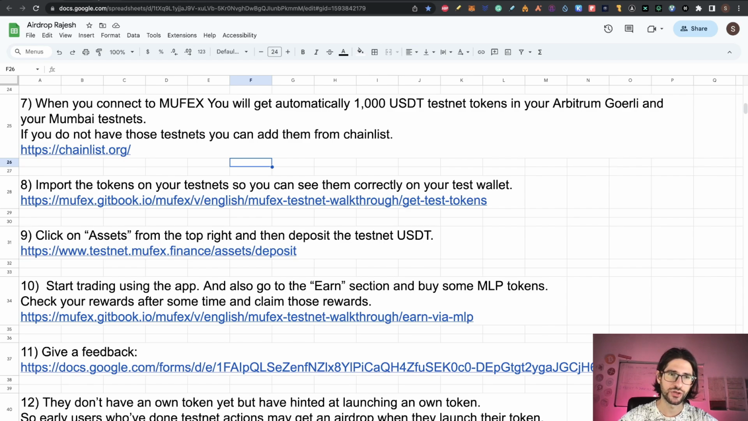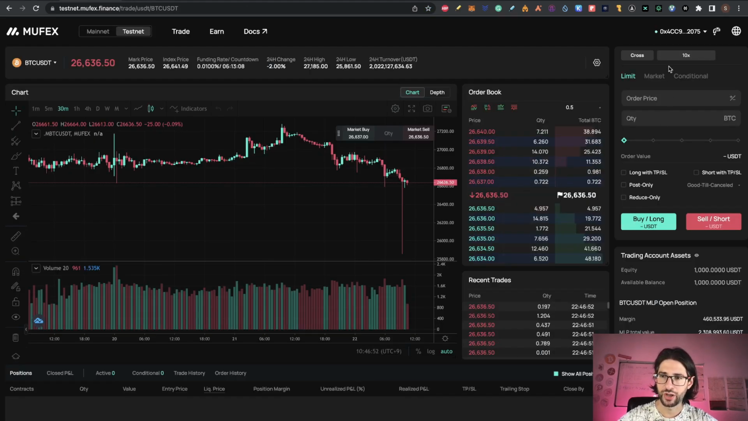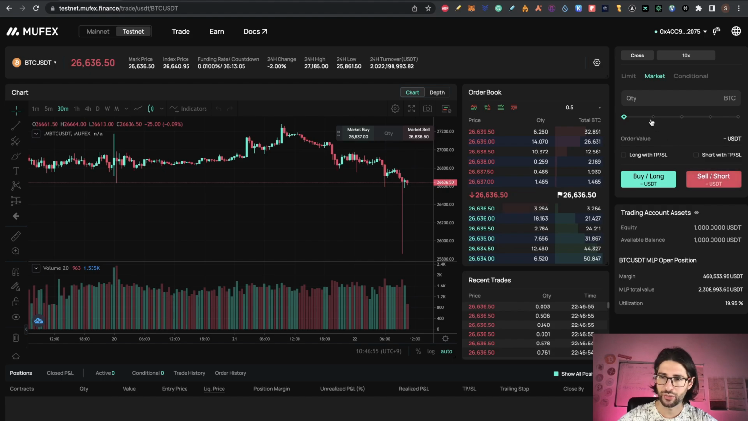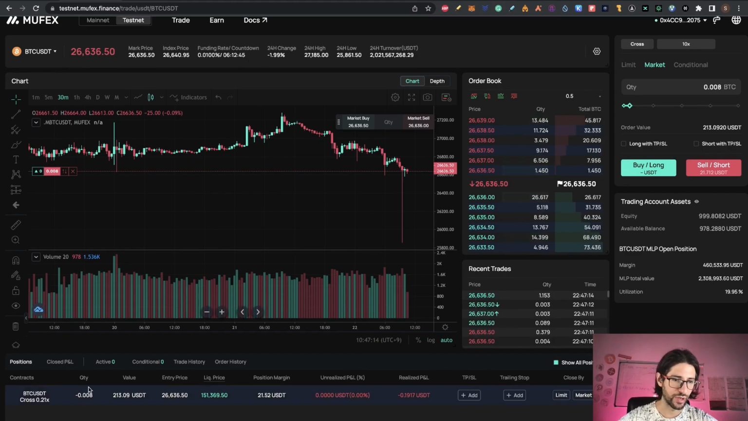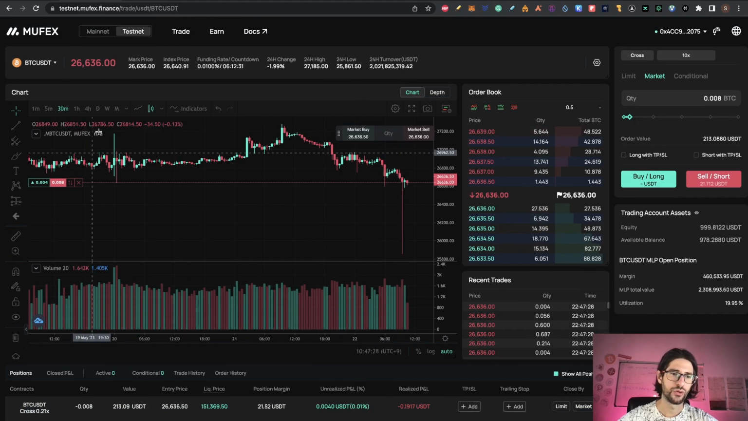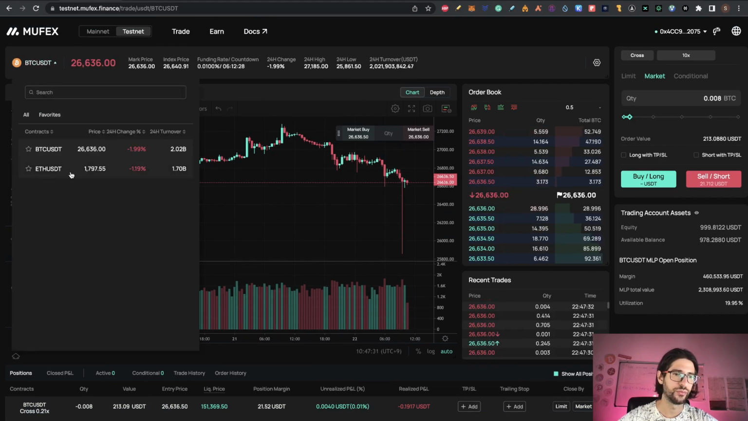So let's go to the application. First I want to do, let's say, a market order, and I will do a short of BTC USDT. I will put, let's say, a little less than this, 0.00. I will start the sell short order. So you can see that my order is already positioned here. You can see your liquidation price, entry price, everything. Remember, this is Testnet. I am using the USDT that I got. So you can use BTC and Ethereum USDT. These are the two tokens for the Testnet.